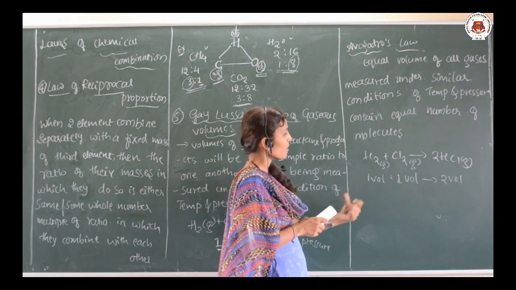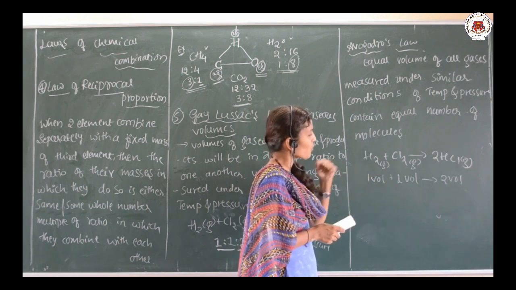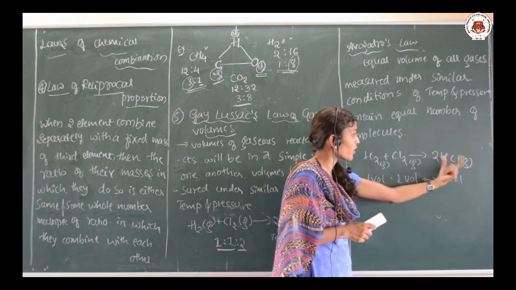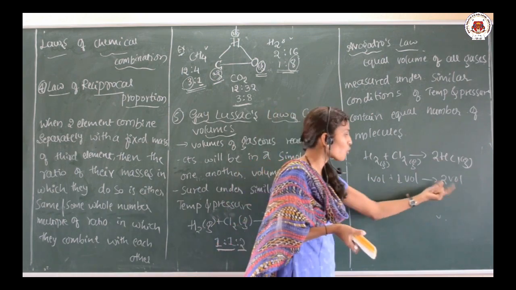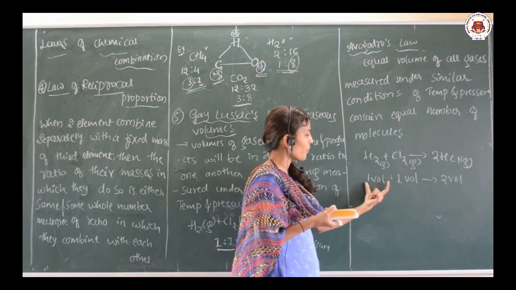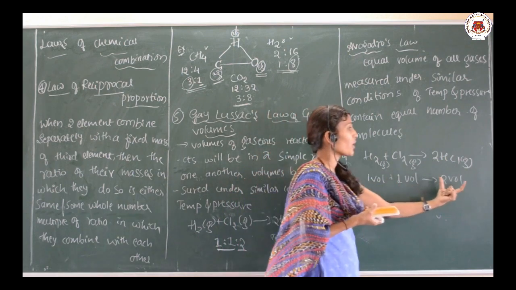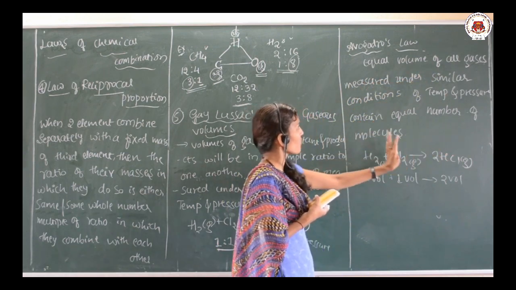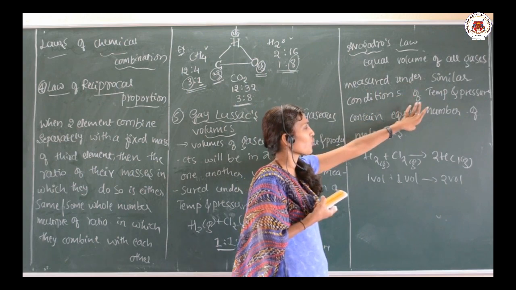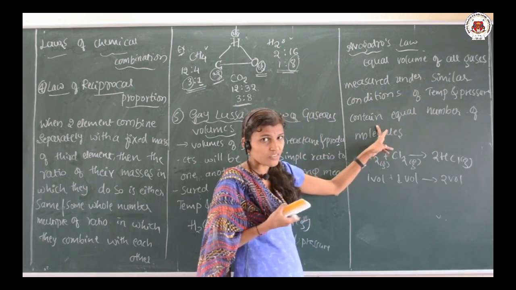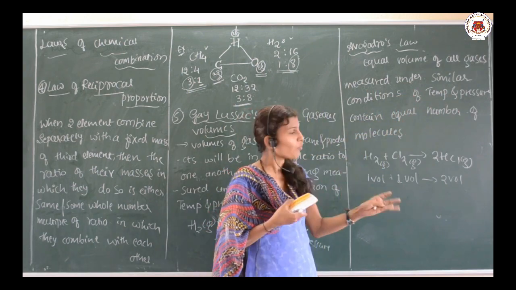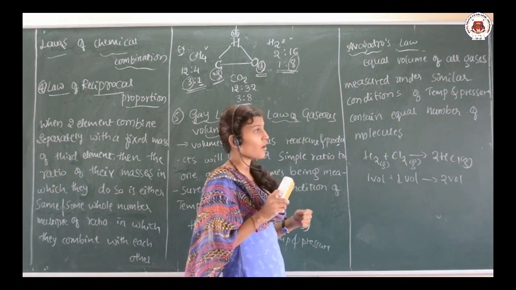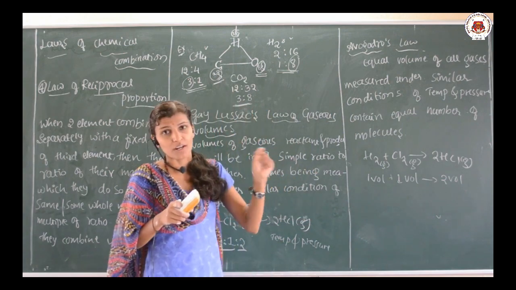For example, here one volume of hydrogen combines with one volume of chlorine, so totally how many volumes of HCl occur? Obviously it is 2. It is 2 because here the combination is one volume, it will be 2 volumes. So we can say that equal volumes of all gases measured under similar conditions of temperature and pressure contain an equal number of molecules. So this is how we can explain Avogadro's law.